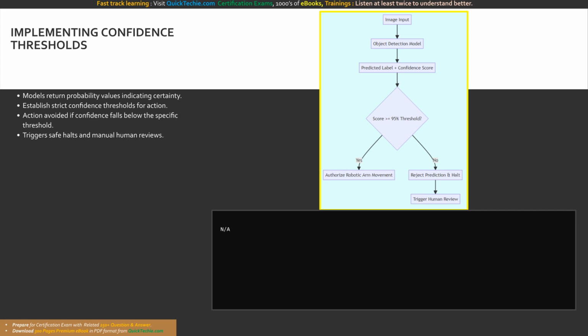Implementing a confidence threshold requires writing conditional logic that parses the inference response payload. Your code extracts the confidence_score float value associated with the predicted label. You then write an if statement checking if this score is greater than or equal to your predefined safety constant, e.g., 0.95. If the condition evaluates to false, the code throws an exception and safely terminates the execution flow. This logic flow maps the confidence threshold implementation. The system evaluates the predicted score against a 95% threshold, routing to physical movement only if met, otherwise triggering a safe halt.